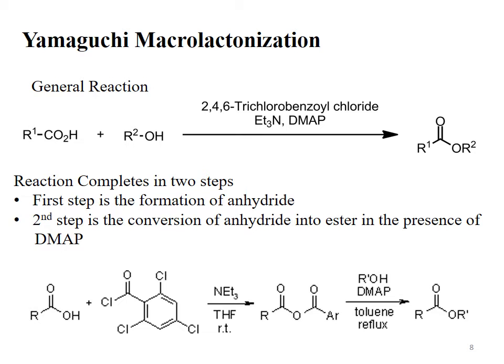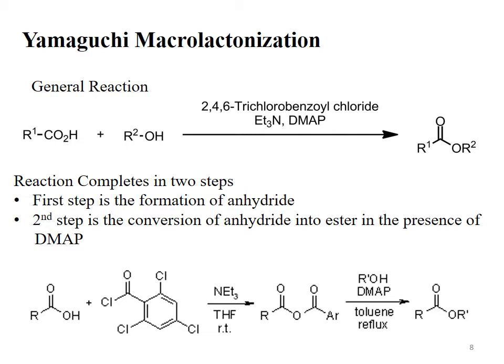If our substrate is hydroxycarboxylic acid, then in the second step, alcohol will not be used as a reactant. Remember, the alcoholic moiety, the hydroxyl group, is present in the substrate. That's why it's a hydroxy acid. The product will be the cyclic ester. The cyclic ester is called lactone. Note the difference.